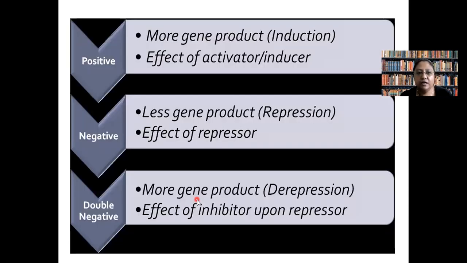A very important thing highlighted here is the difference between negative and double negative. In case of negative, only a repressor is there, directly stopping the expression of the gene. In case of double negative, there is one inhibitor. The inhibitor works upon the repressor, and then the repressor works upon the protein synthesis mechanism. So two factors are negatively controlling the gene expression. That's why it is called double negative gene expression.